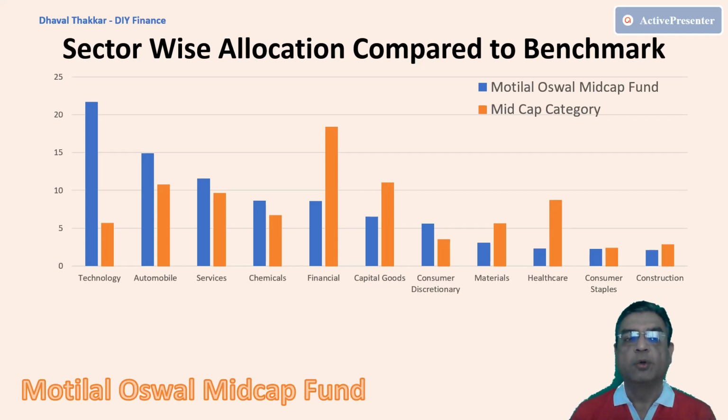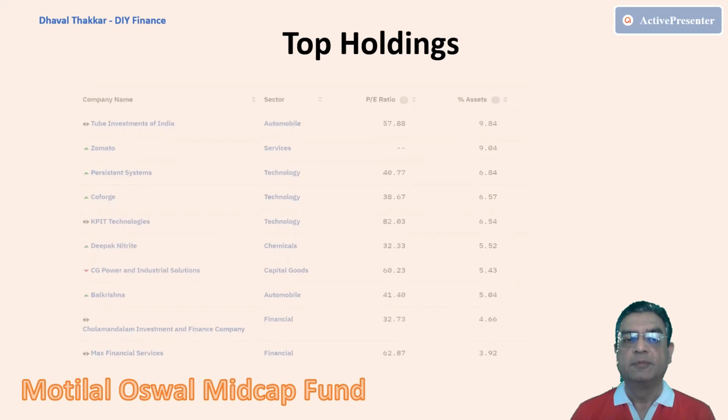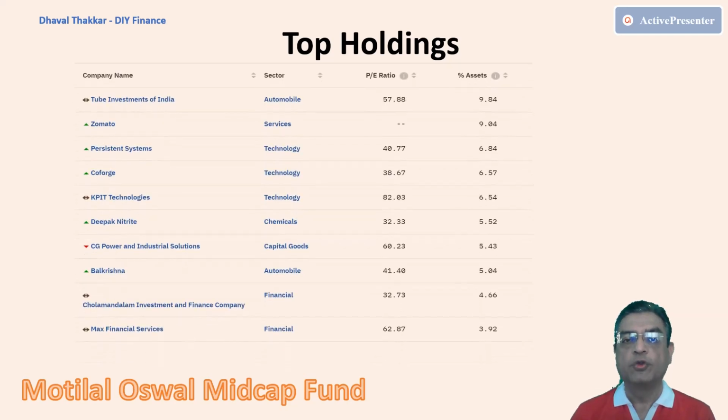Now let's look at the top holdings. As evident, Persistent Systems, Coforge, and KPIT Technology are the main stocks of the technology sector, whereas Tube Investments of India and Balkrishna Industries are from the automobile sector, whereas Zomato is from the service sector. Here, the portfolio turnover ratio is 126%, which is quite high and indicates that the fund has been making changes in the portfolio in a huge way or more frequently.